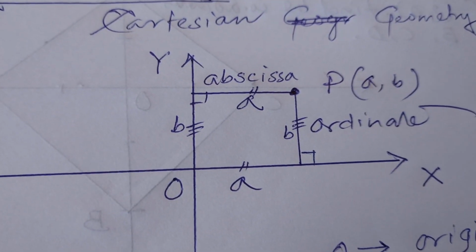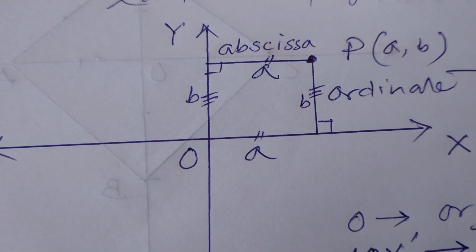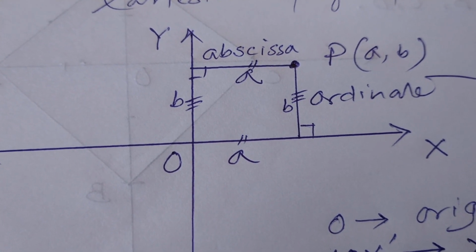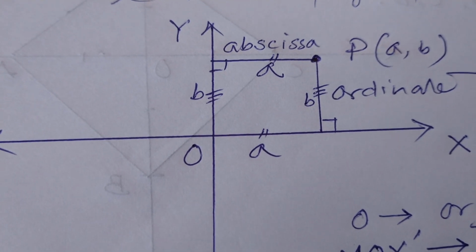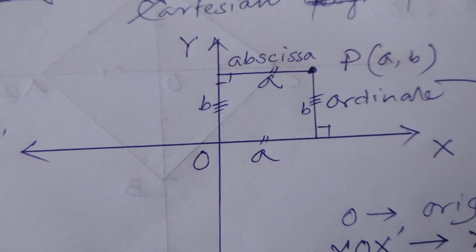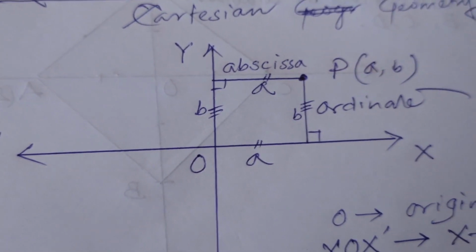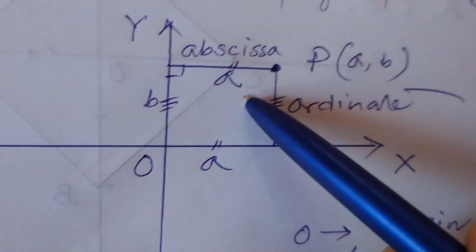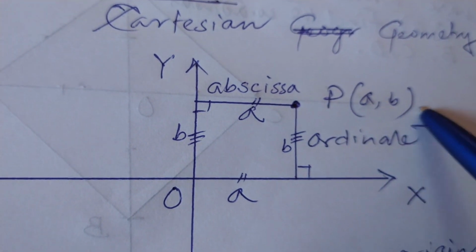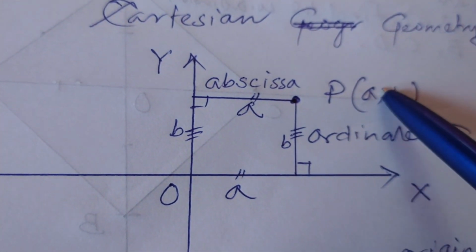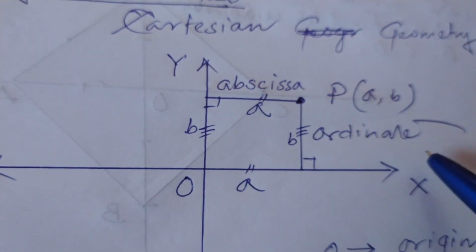But René Descartes plotted the point in a rectangular coordinate axis, where he represented that point with two numbers. See, here I have taken a point P, and this point is represented by two numbers A and B. What are these two numbers?